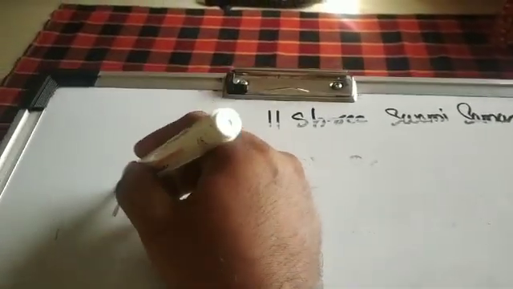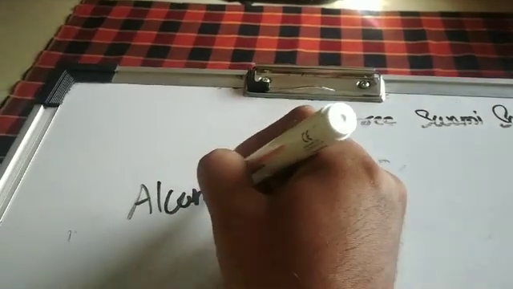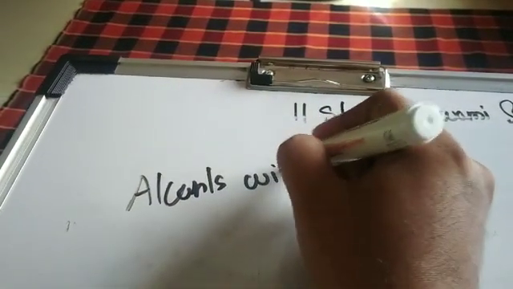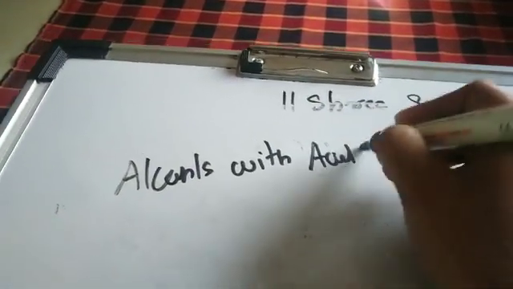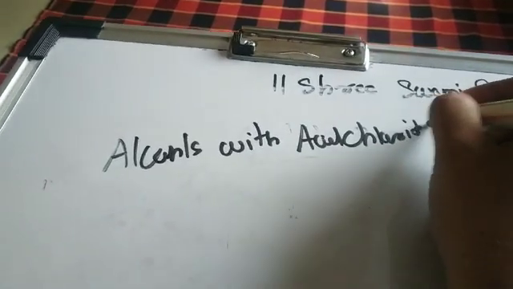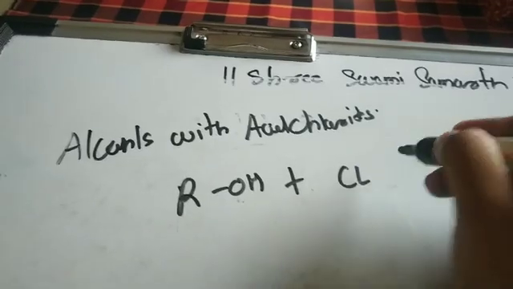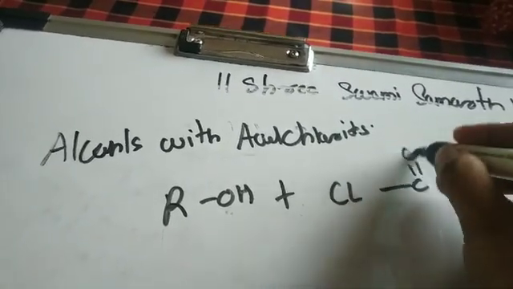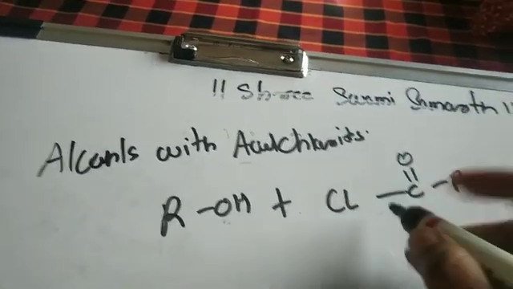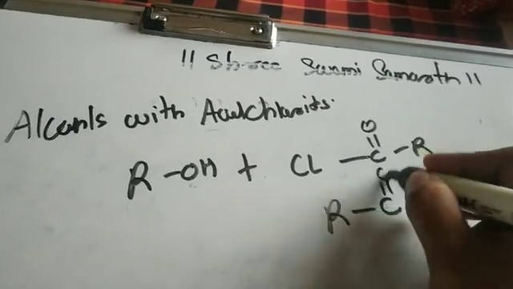Okay, next reaction is the reaction with the acid chlorides, right? So alcohols with acid chlorides, right? ROH plus Cl C double bond OR. I have written this in reverse. You can also write it like this, RC double bond O Cl.